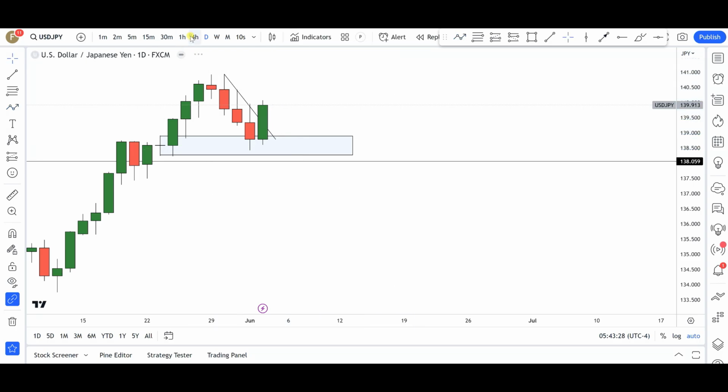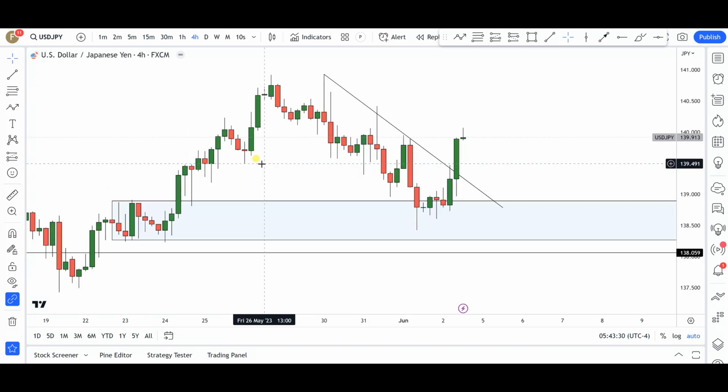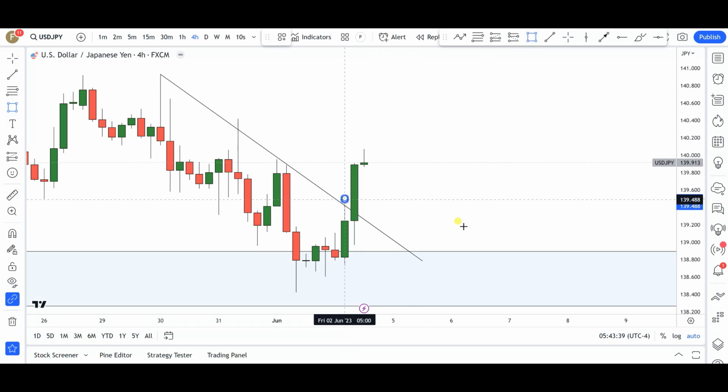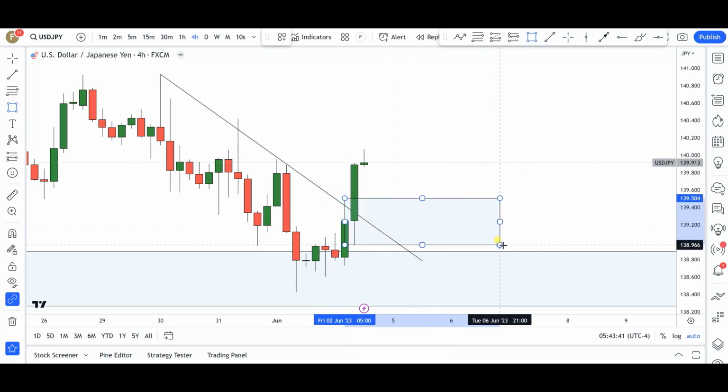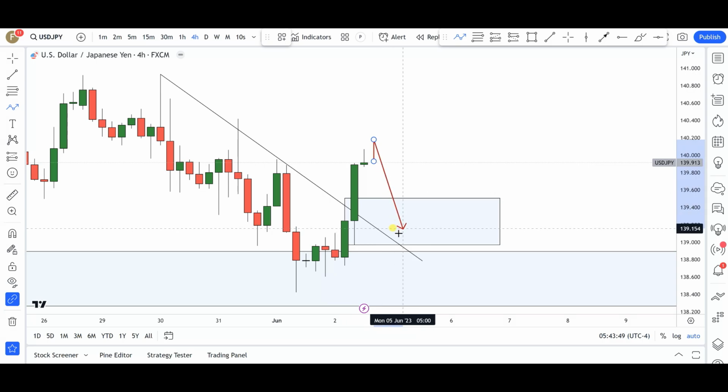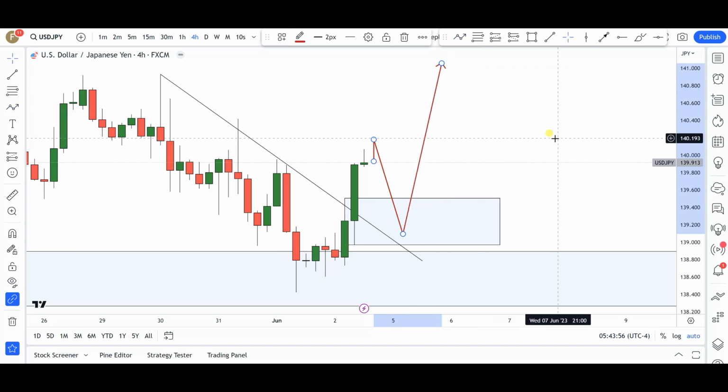Okay, now if we go into the 4 hours time frame, you notice again we do have this particular retracement trend line. This area here, we probably have a demand zone in here in the smaller time frame. You can see that area. Let me say something of this nature is what I would like to see next week. Maybe this market opens, gives us a push to the downside into this particular area, and then from right around here I will expect the bulls to start coming into these markets for further continuations to the upside.